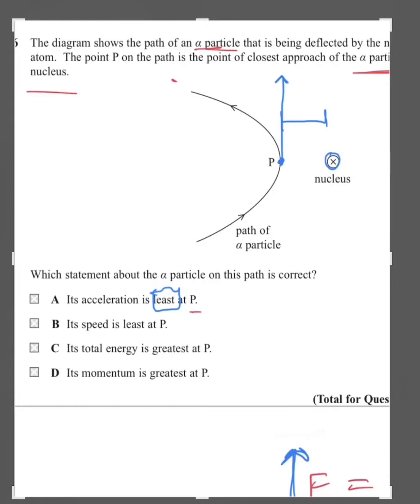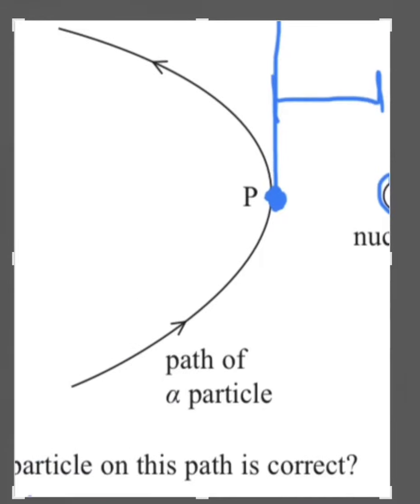So at this point the horizontal component is actually 0, so the speed is least at P. The speed is not 0 because it has a vertical component, but the horizontal component is 0. And the horizontal component starts increasing as it passes the point P and keeps increasing.